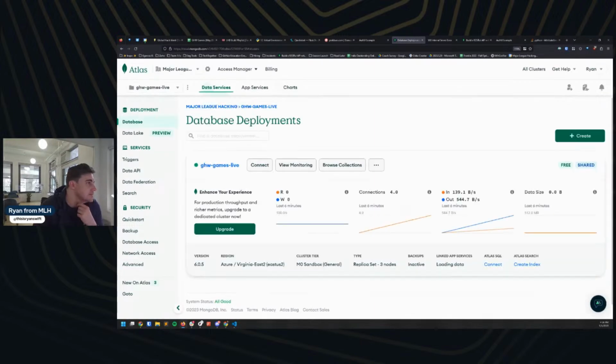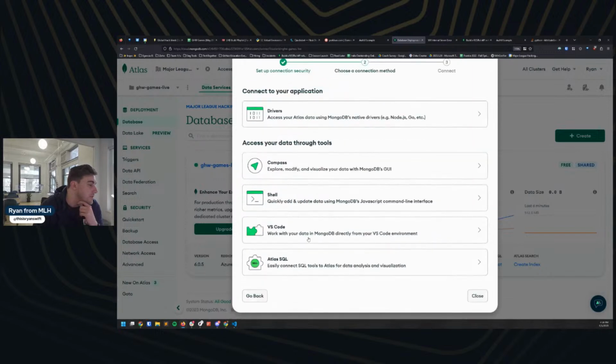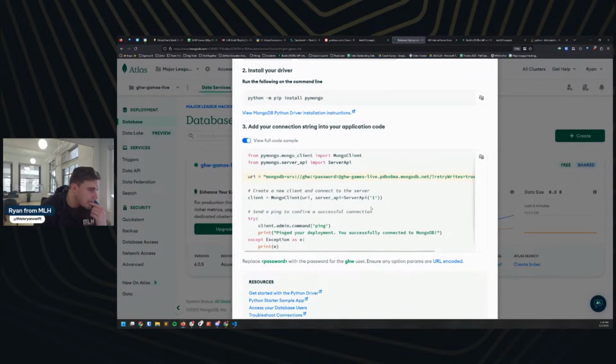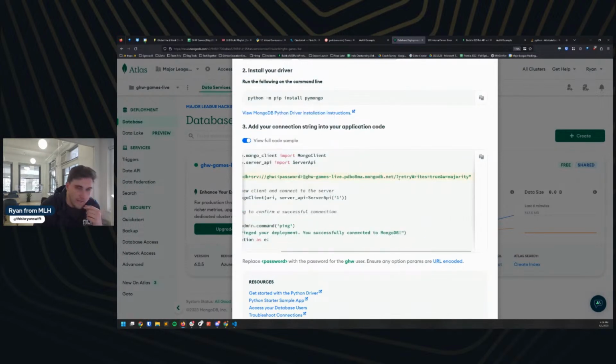Let's go back up here. Let's go to games. Let's connect. What if we just use, let's do this again. And someone was saying that they have to add the DB name in here. I forget who that was. Sophie. And you were saying after username, password, port, and then /DB name. Yeah.